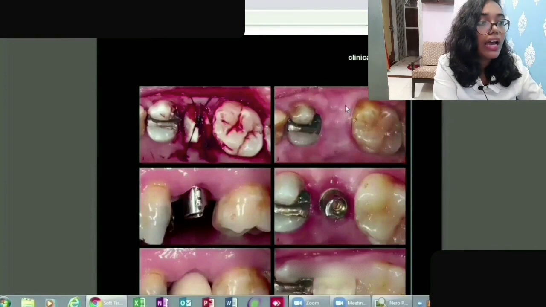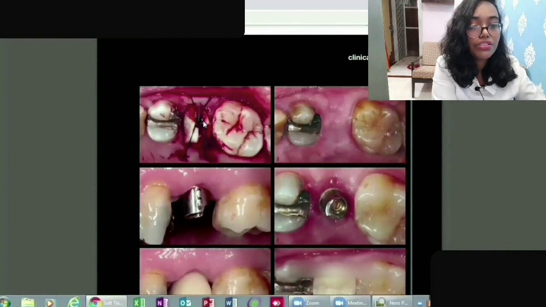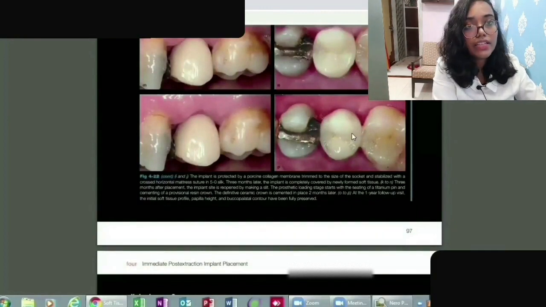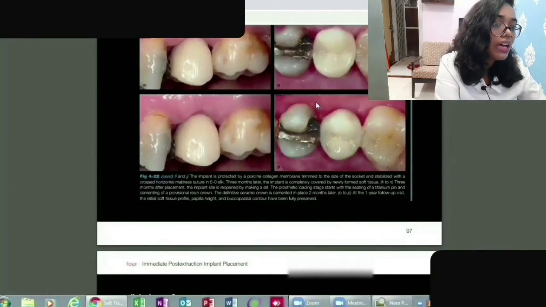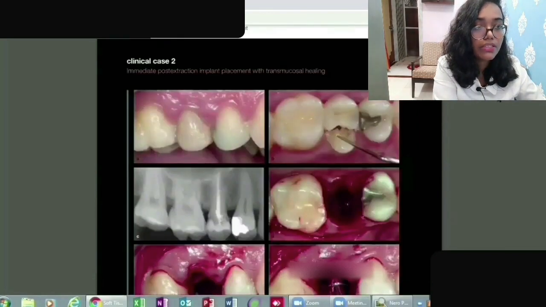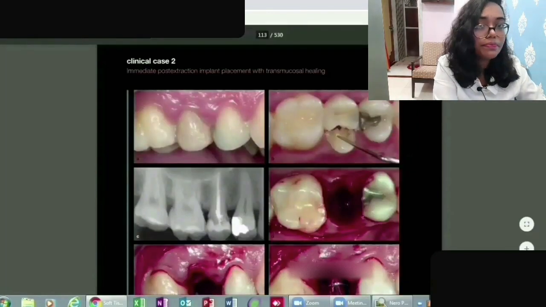Here you can see the image of the radiograph, and this is the continuation of the first case. They have sutured it now, and first they will be placing the temporary prosthesis, and accordingly after 3 to 4 months they will be placing the permanent one, the permanent implant.